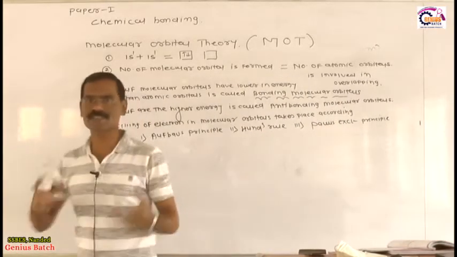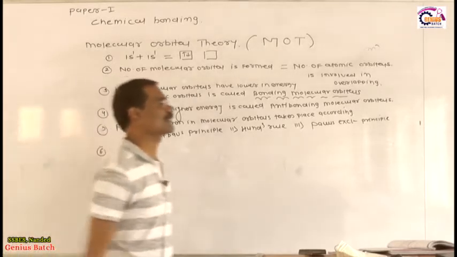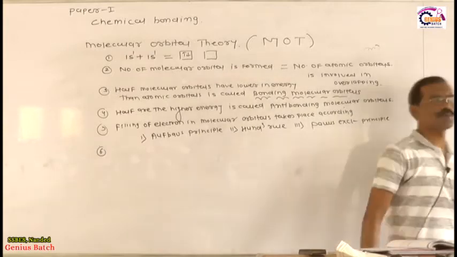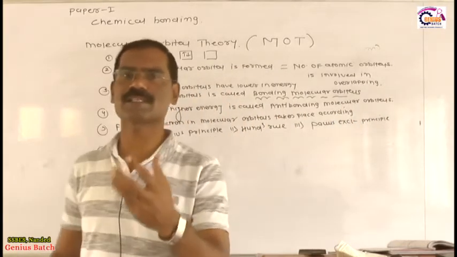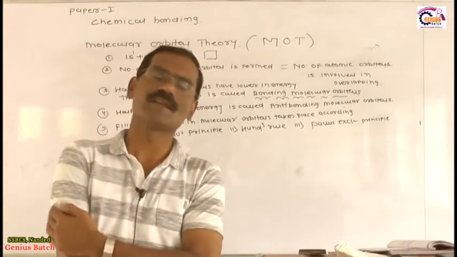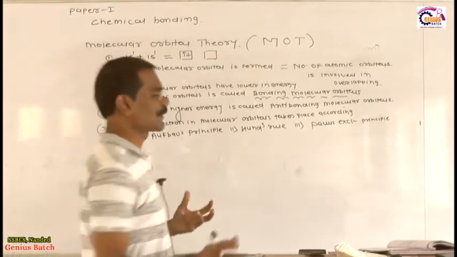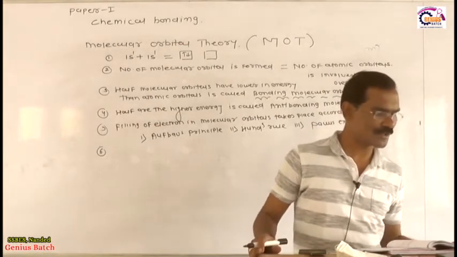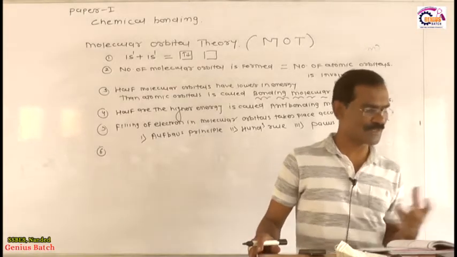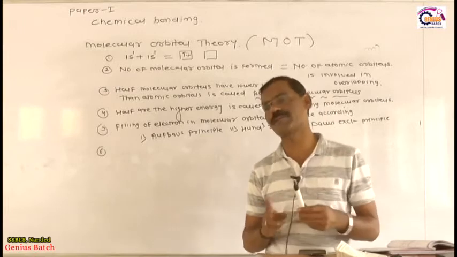Now dear students, I am explaining the sixth and a higher level postulate. This postulate is very important for your NEET examination and for JEE, either JEE Advanced or JEE Main. The sixth postulate: the wave function for a bonding molecular orbital is added, and the wave function for an anti-bonding molecular orbital is subtracted.